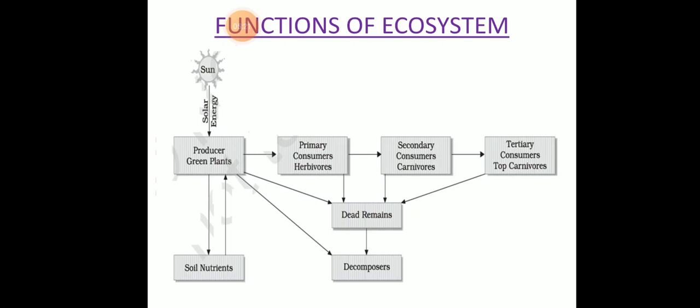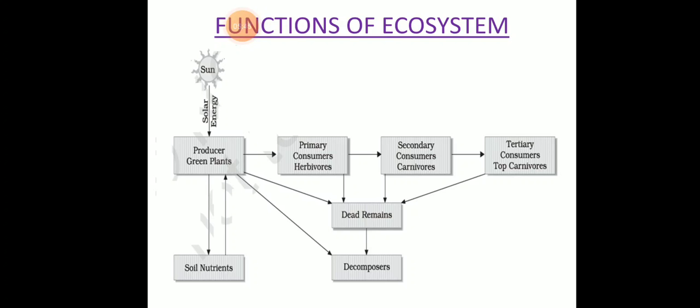But here we are going to study the functions. So what is the function of ecosystem, right? Through this chart you can easily understand it. So actually, students, the sun is the major source of energy.